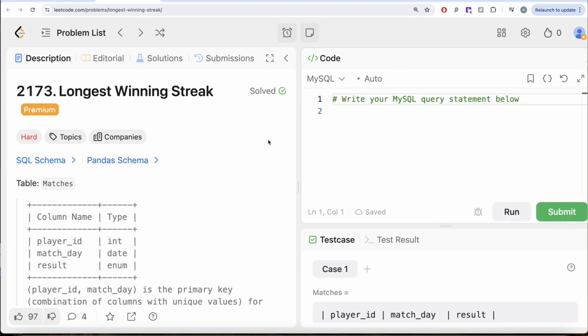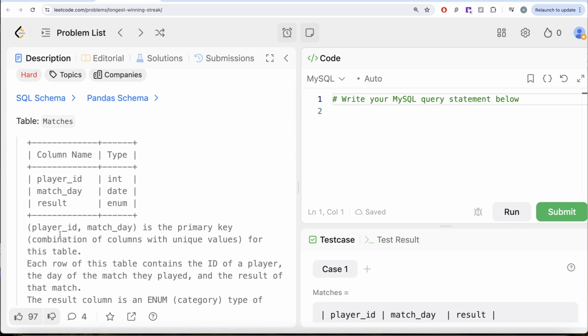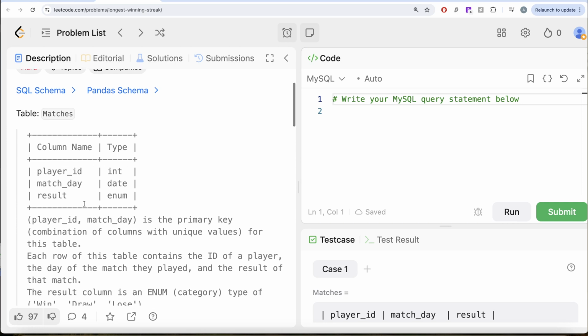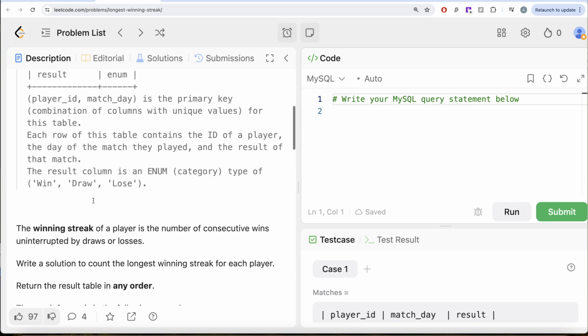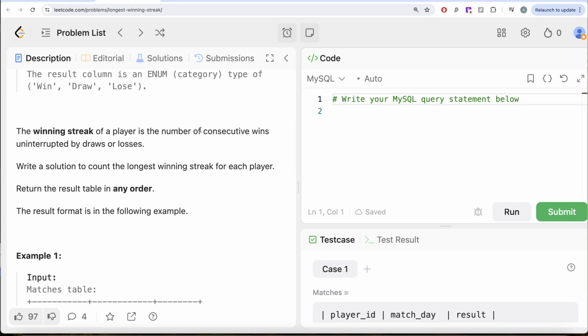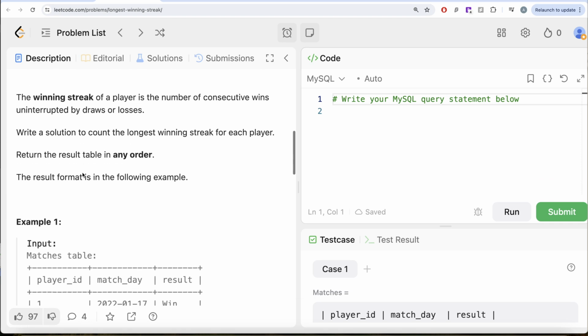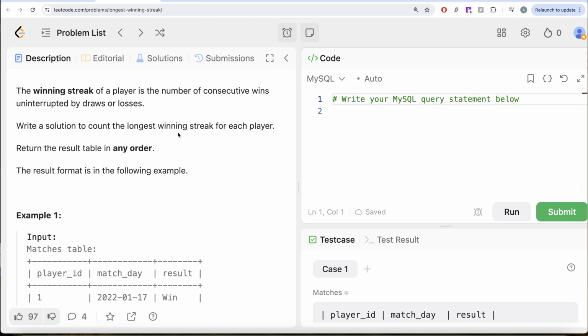Okay, the question reads: we are given a table called matches with three different columns: player ID, match day, and result. The combined columns player ID and match day is the primary key, that is, a combination of columns with unique values for this table. Each row of this table contains the ID of a player, the day of the match they played, and the result of the match. The result column is an enum category which can take values win, draw, or lose. The winning streak of a player is the number of consecutive wins uninterrupted by draws or losses. We are asked to write a solution to count the longest winning streak for each player. Order of the result does not matter.